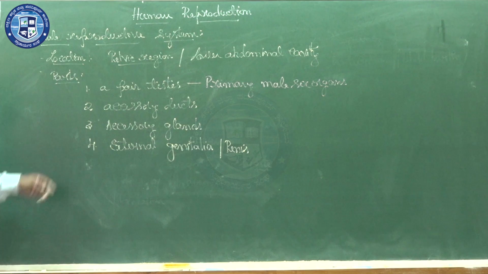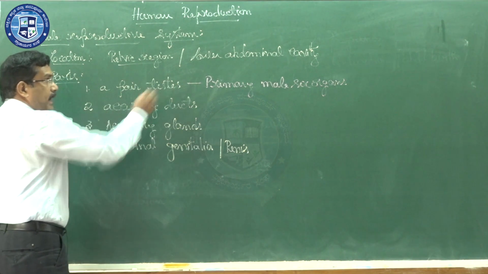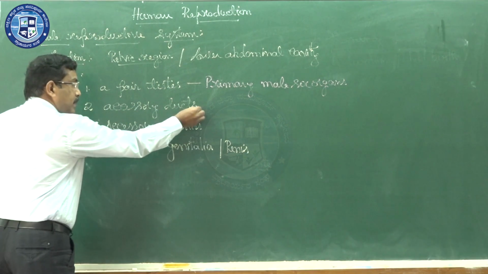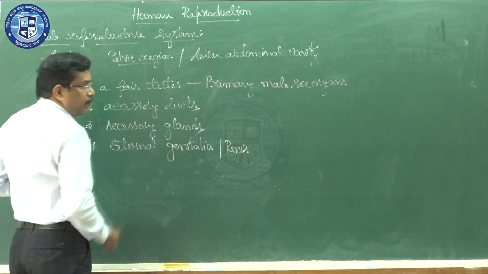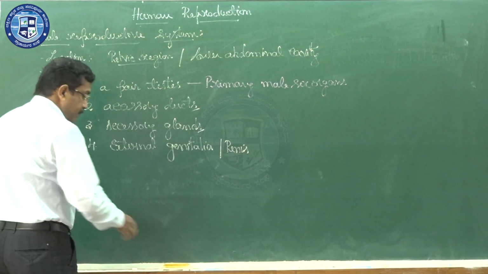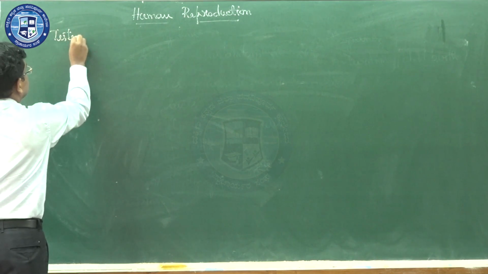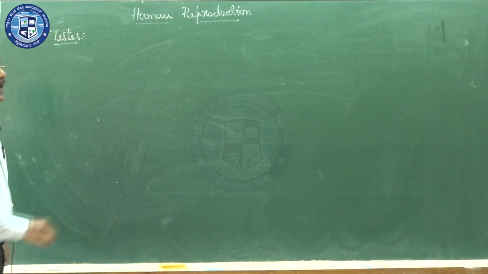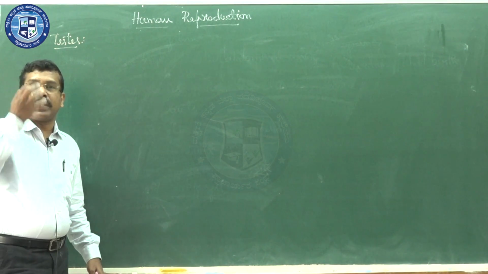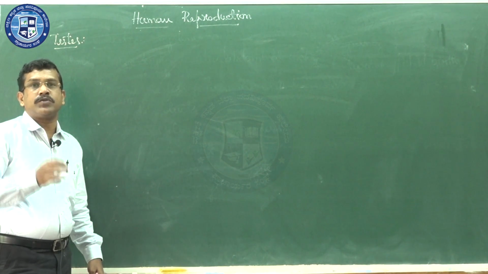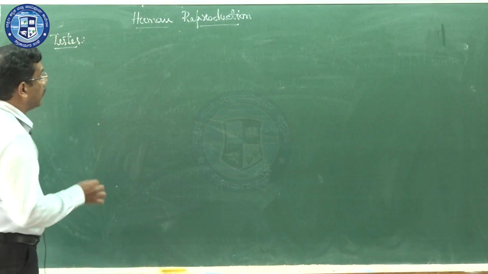So, these are the main parts related to the human male reproductive system. A pair of testes, which is the primary male sex organ, accessory ducts, accessory glands, and the external male genitalia, also known as the penis. Next one, about the testes. Already I have told you the testes are nothing but the primary male sex organ, because these are the organs which go on to produce the gametes, that is the sperm. That's why we consider them the primary male sex organ.